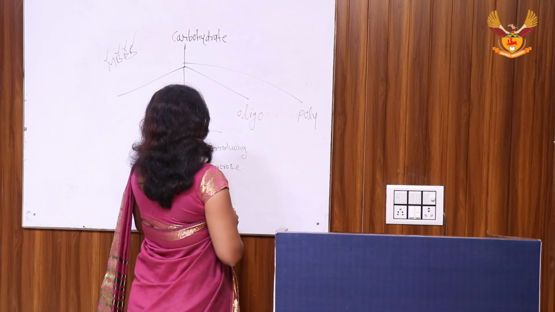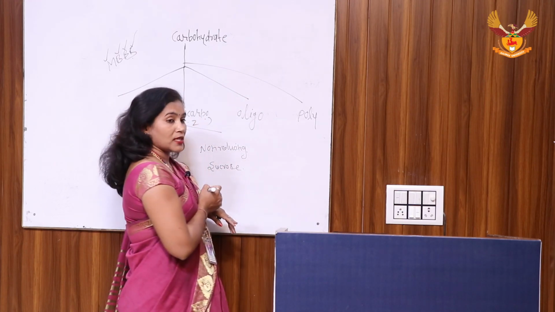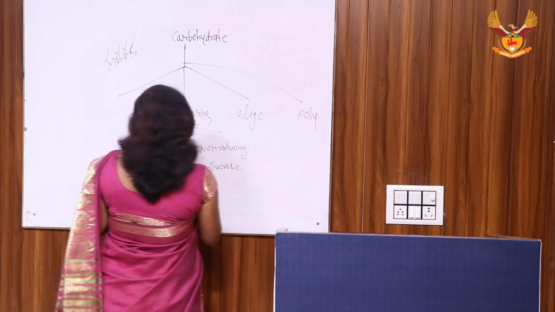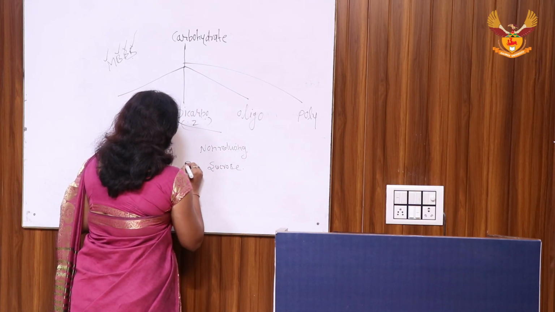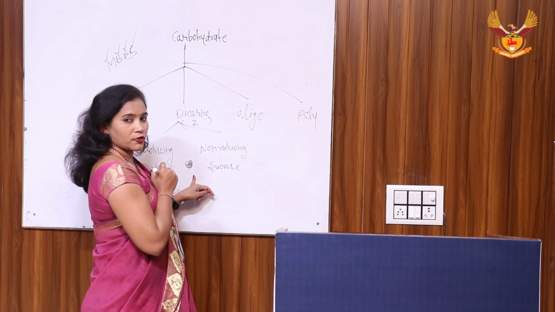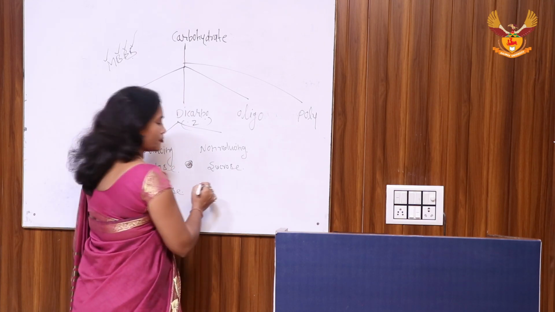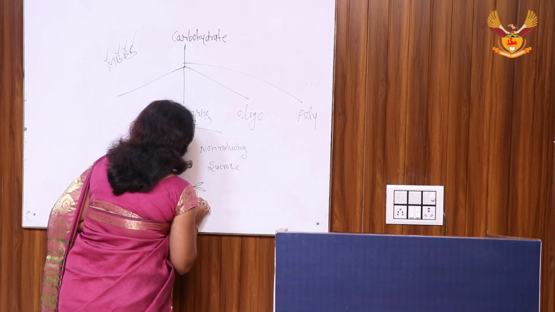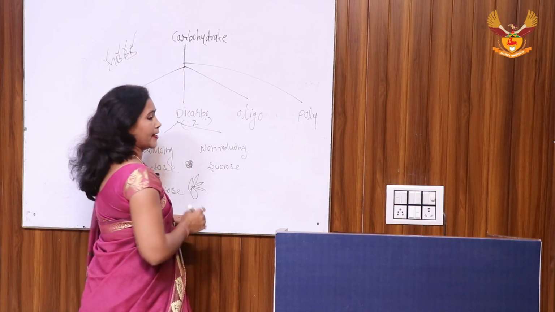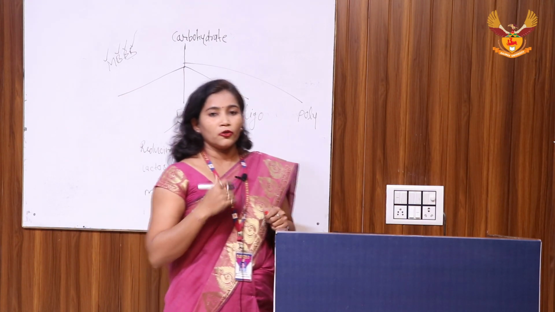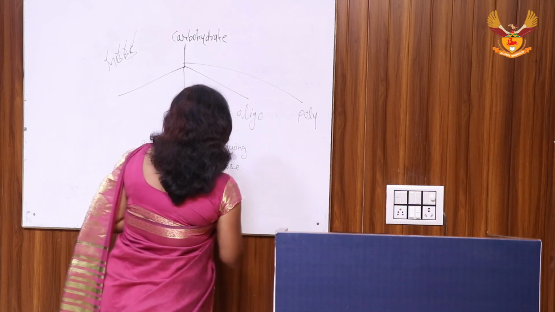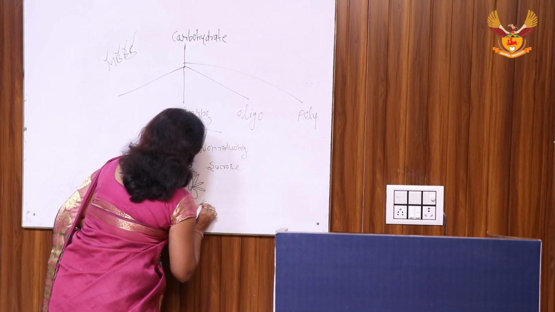So sucrose cannot form osazone, but lactose gives the powder puff form of osazone, maltose gives the petal shape, and others like mannose and glucose give the needle shape of the osazone structures.